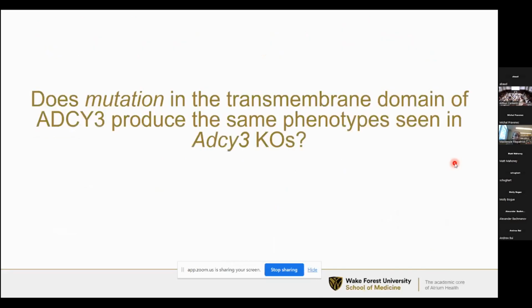So to start to address some of these questions, our lab is specifically asking if a mutation in the transmembrane domain of ADCY3 can produce the same phenotypes that have been seen in the knockout models. And specifically, what is the cause of the adiposity in this mutant strain?